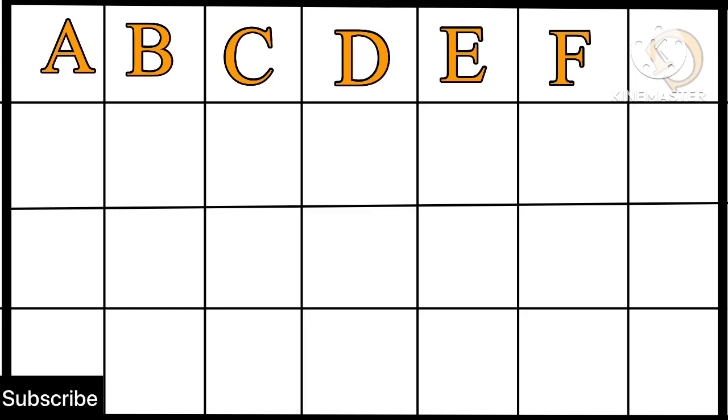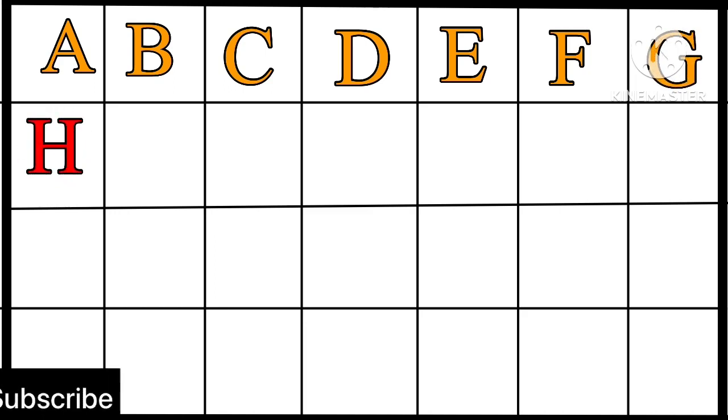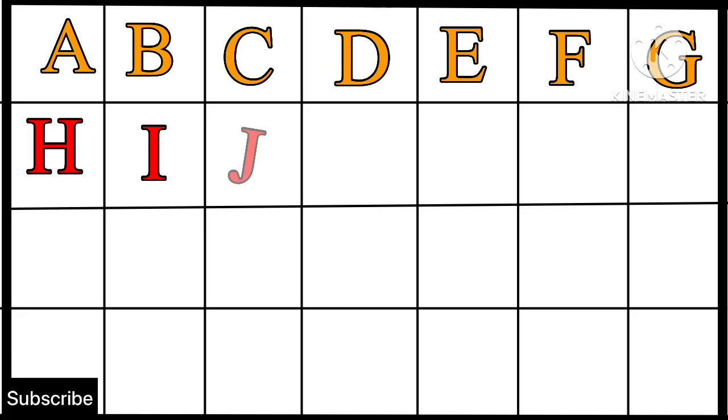A, B, C, D, E, F, G for grapes. H, I, J, K, H for hen. O, P, Q, R, S, I for igloo. W, X, J for Y, Z, jug. A, B, K for C, kite.